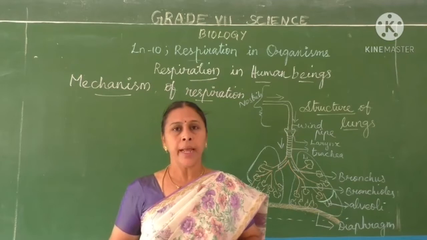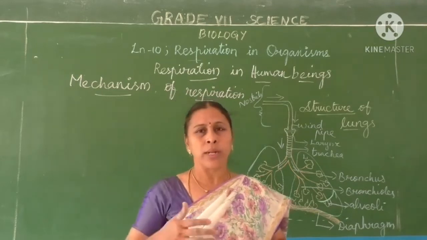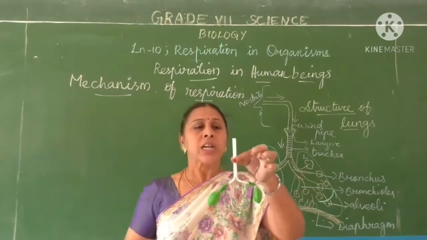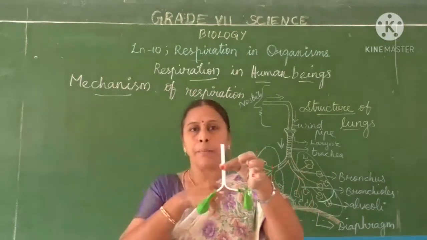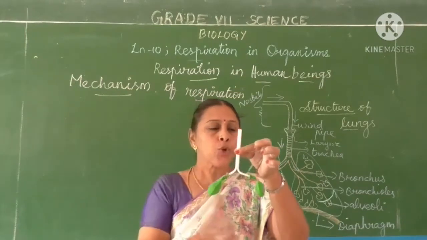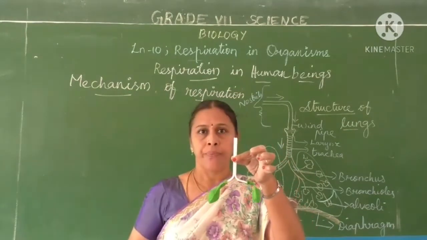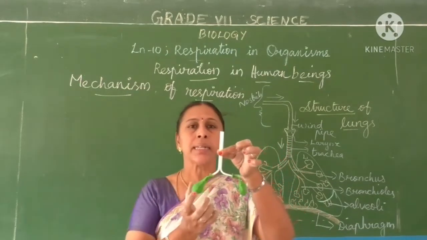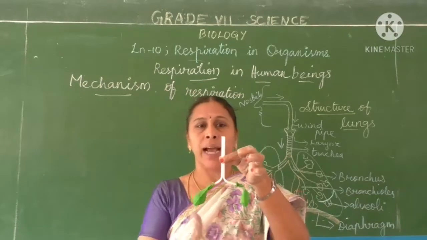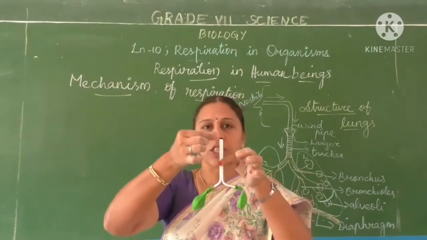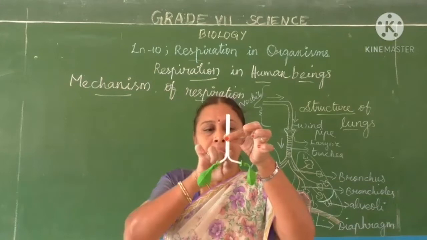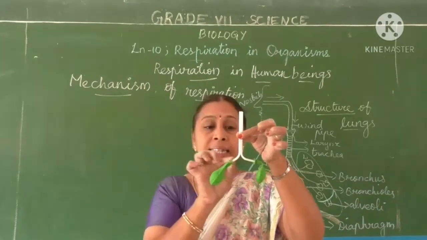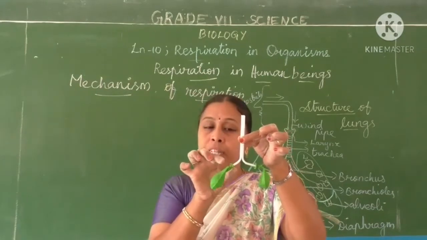Already you would have studied. Anyhow, I want to show you. So I brought some simple things. By using bent straws, you attach two balloons at the end of the straw and you tie it with a thread. Now you consider these two balloons as a pair of lungs, and this straw is the trachea, and the trachea divides into two branches. What is this? Bronchi. Inside, these bronchi enter into the lungs.